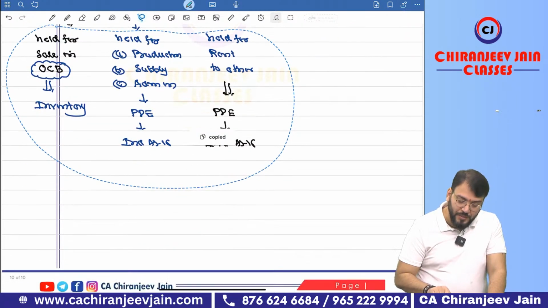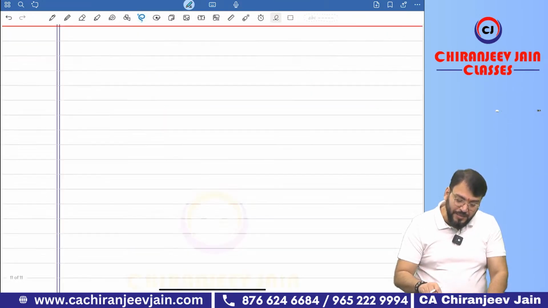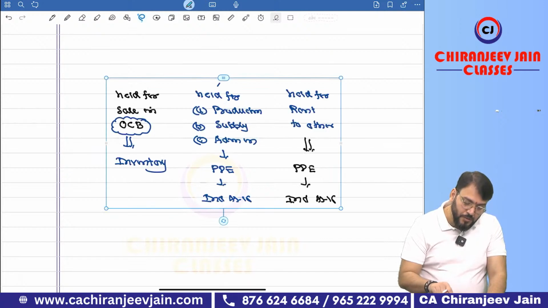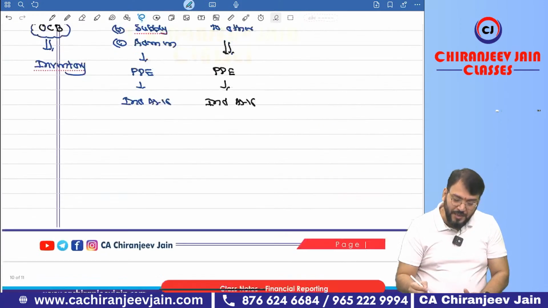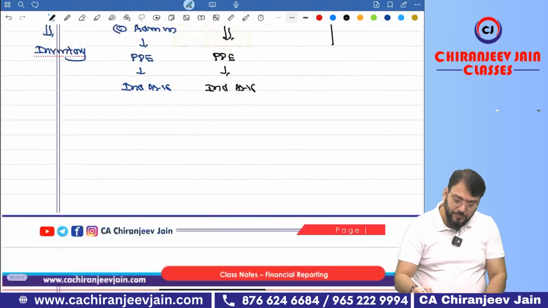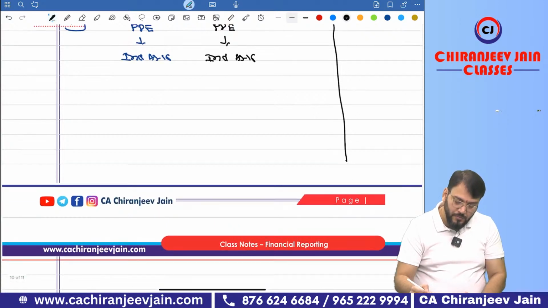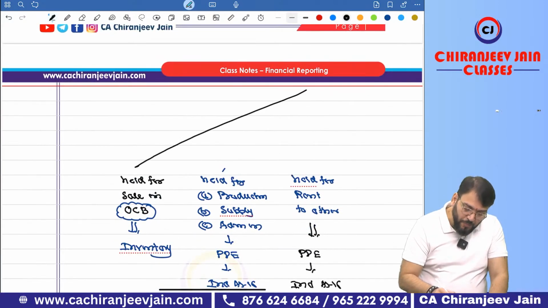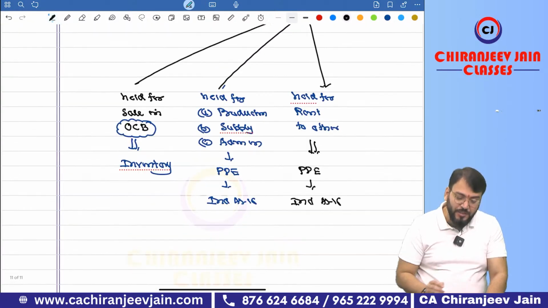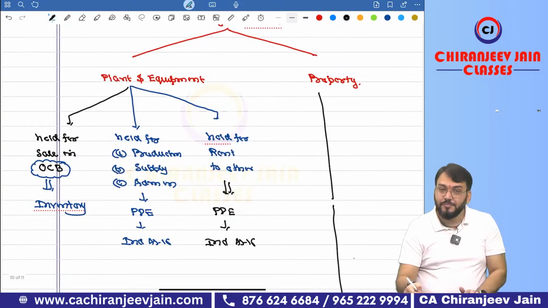You have understood. Now, but for property, I am writing here for property. So as a different it will come. Property held for sale in OCB. Understood what I have done?